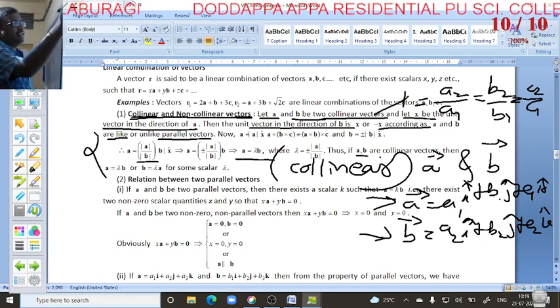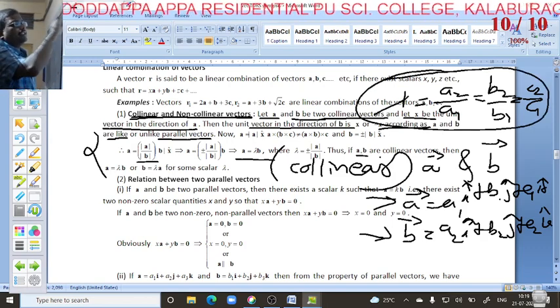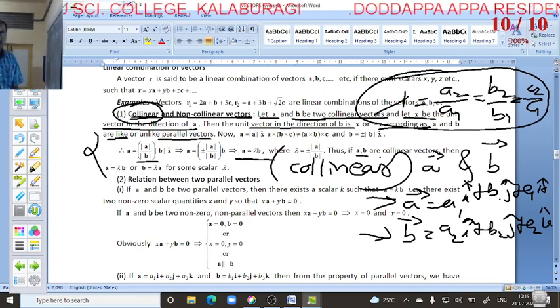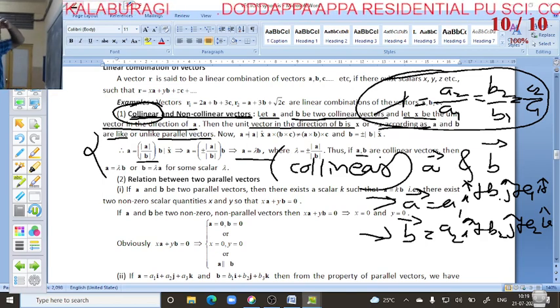If all three answers are equal, then it is called collinear. You have to remember this, a very important concept.